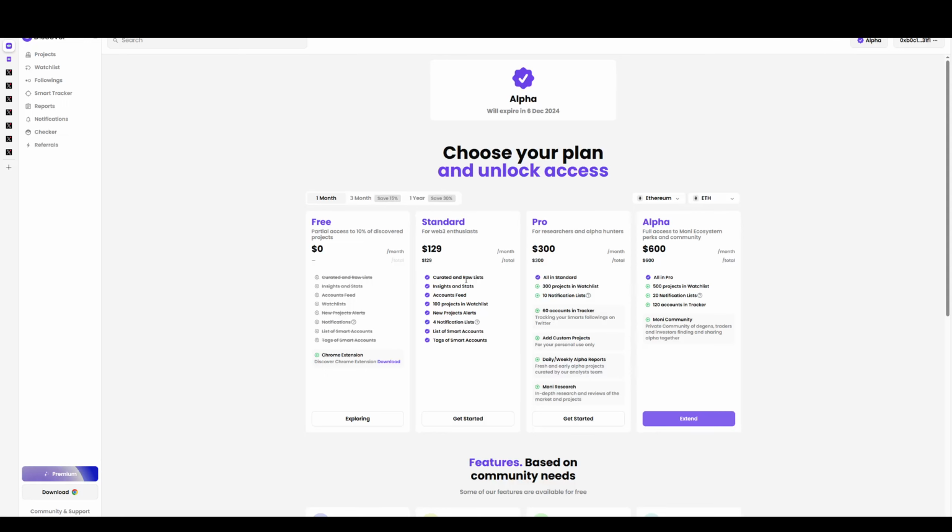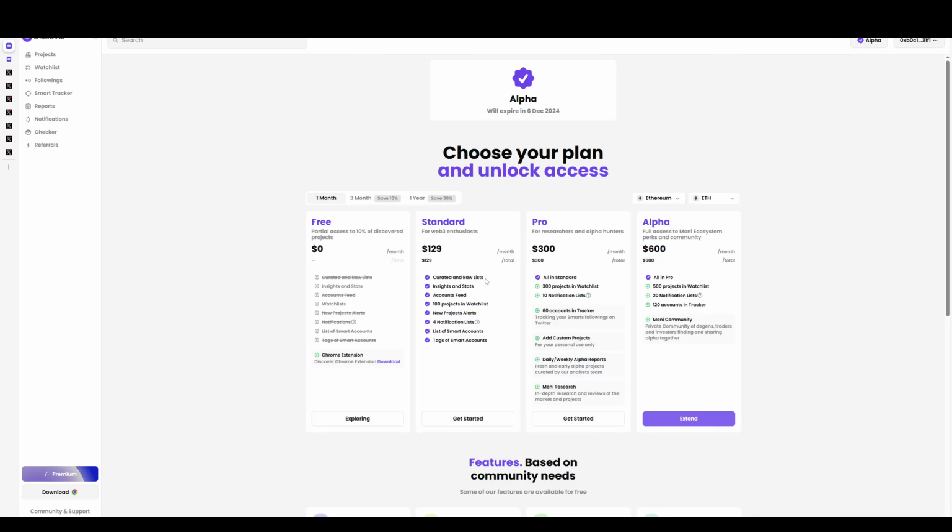Here's the pricing. It is in crypto, so you can just connect your wallet and pay it really quickly. It does have free things that you can test and see if you like it first. But to get curated and raw lists, curated would be filtered. They curate multiple projects for you so you don't have to go looking. But raw is where you're really going to make the money.